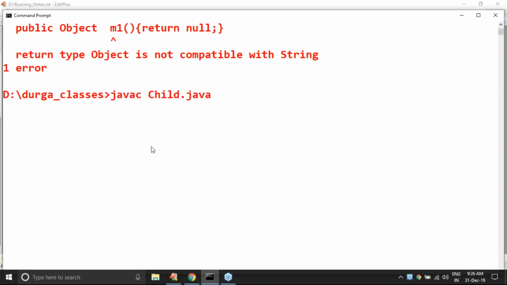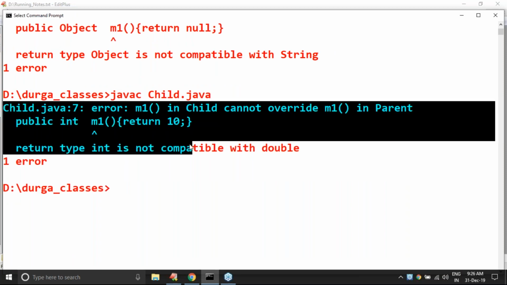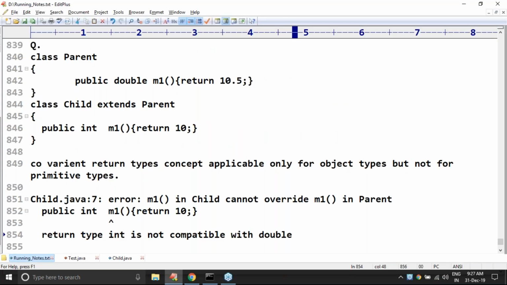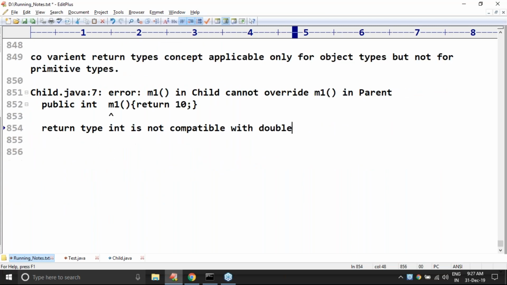If I compile it, immediately we are going to get a compile error: return type int is not compatible with double. This is the error we are going to get. Any doubt? So all the people have clarity about return types? What is the meaning of covariant return type?